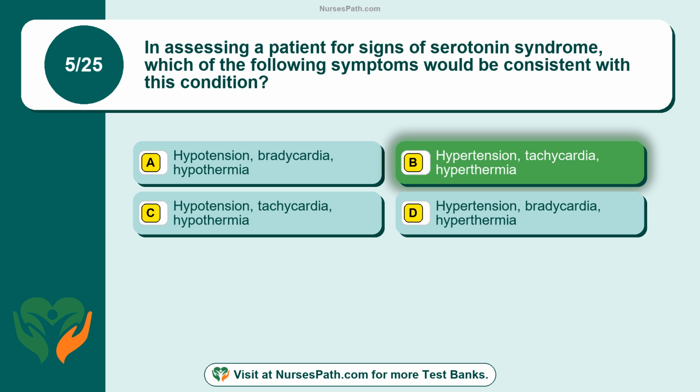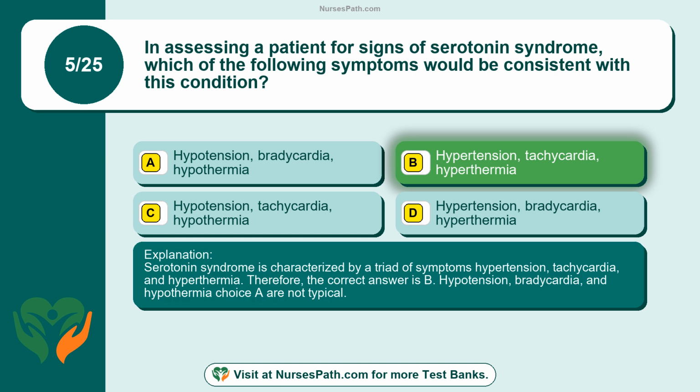Hypertension, tachycardia, hyperthermia. Serotonin syndrome is characterized by a triad of symptoms: hypertension, tachycardia, and hyperthermia. Therefore, the correct answer is B. Hypotension, bradycardia, and hypothermia, choice A, are not typical.